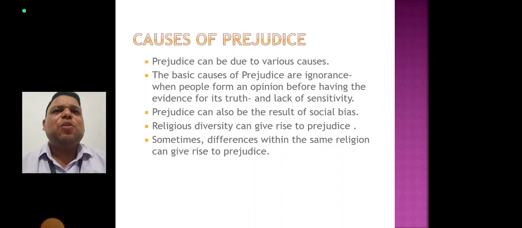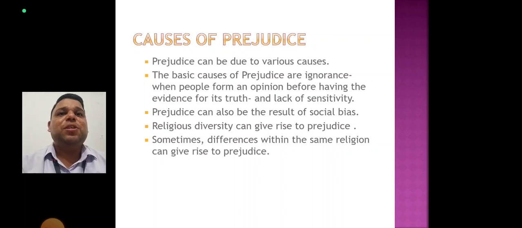Now, the examples of prejudice are also various. For example, religious diversity can give rise to prejudice. Sometimes differences within the same religion can give rise to prejudice. Differences between the majority and minority community may result in prejudice. Social distance, the gap between different groups of society, a ban on entry to religious places, and other types of discrimination can also lead to prejudice.